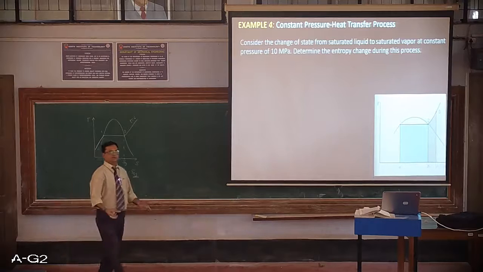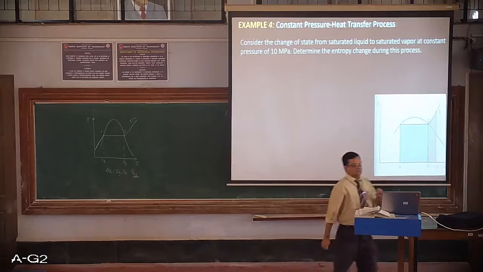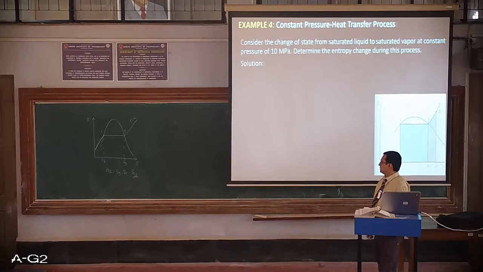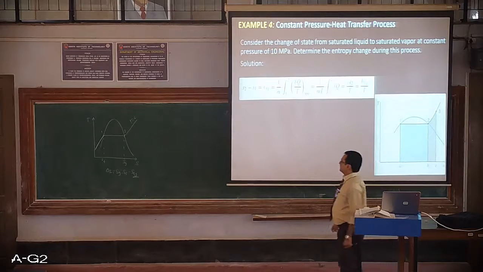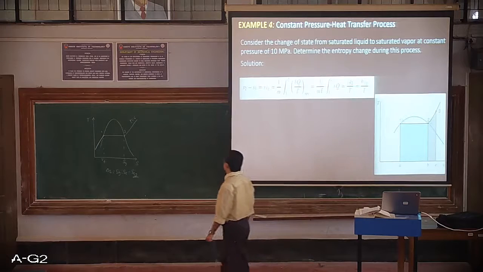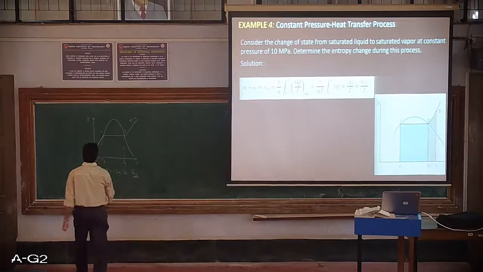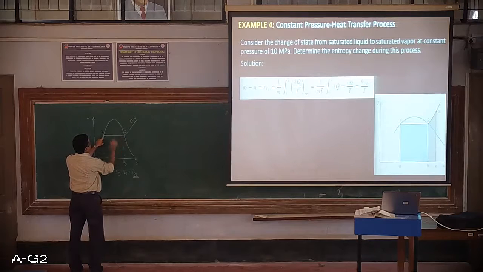Very simple but very informative at the same time. Let's see how we can deal with this process. Solution. The change in entropy, S2 minus S1 in the standard form, I will be writing from the beginning: S2 minus S1 will give the change in entropy.